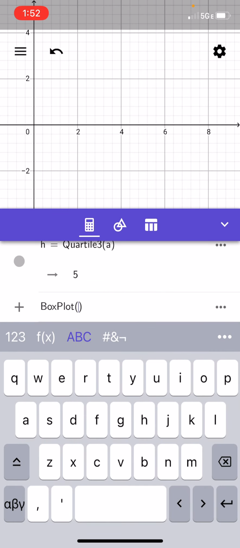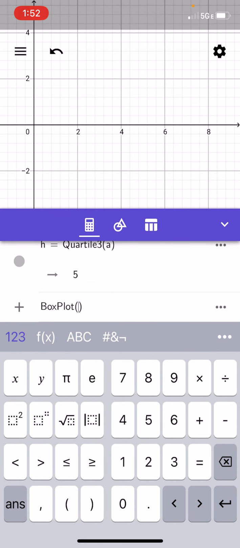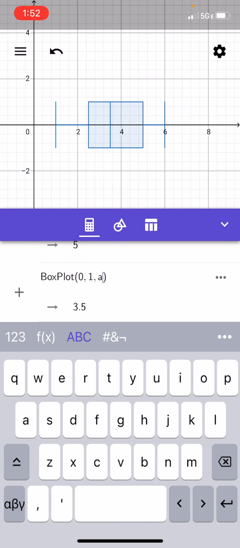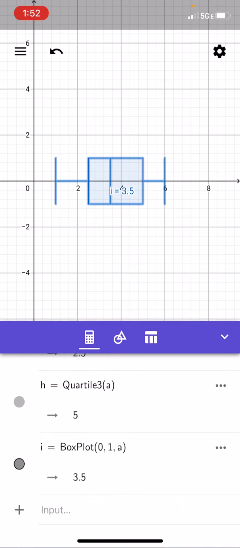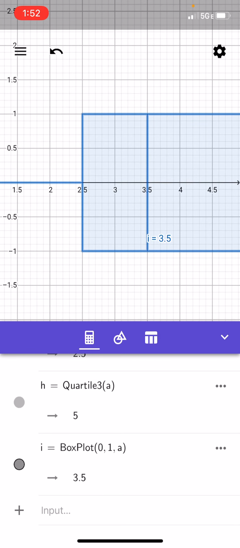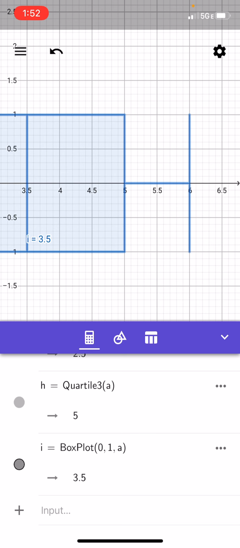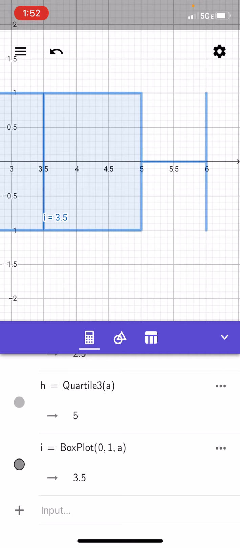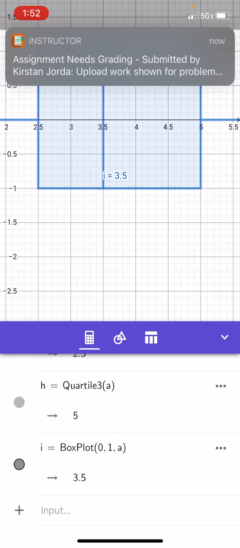So I'm going to say I want it to start at y equals 0, comma, I want it to have a height of 1, comma, and then I'm just going to type in A since I already have that list. So now you can see on my graph, there's my box plot, and it's on the x-axis. I can zoom in on that and see that it starts at 1, and I go to the right and it ends at 6. My median is right there at 3.5, and it looks like first quartile at 2.5, third quartile at 5.